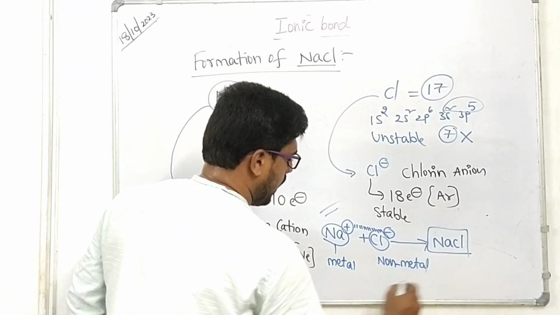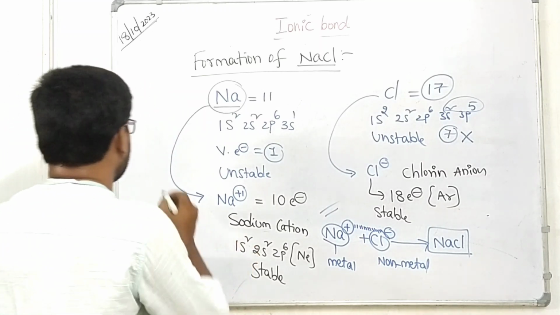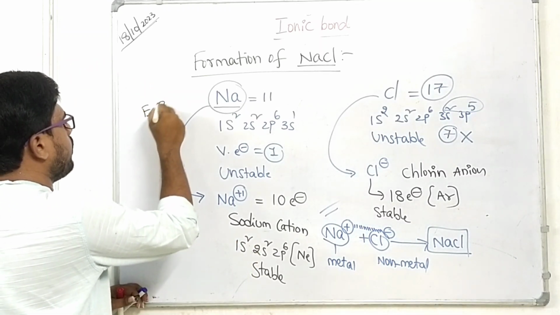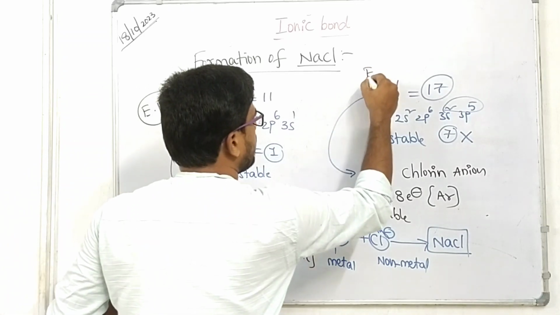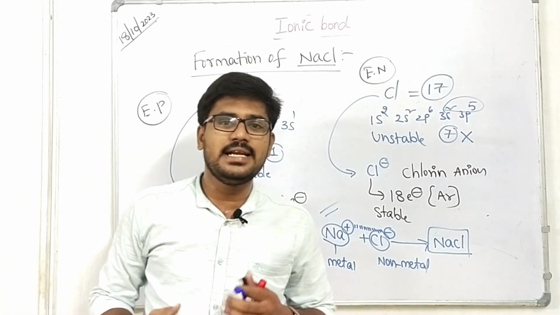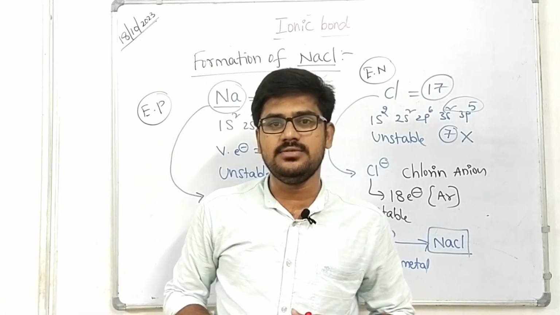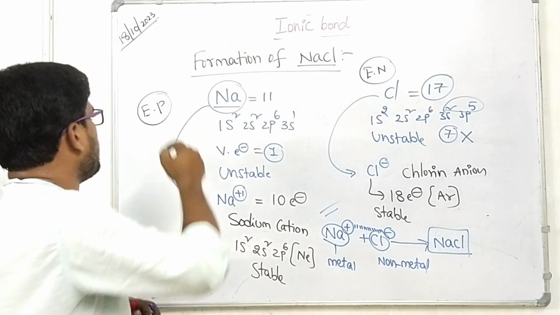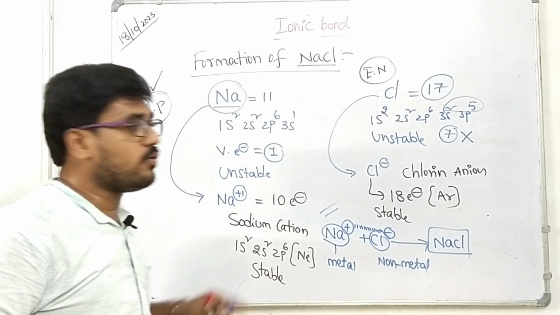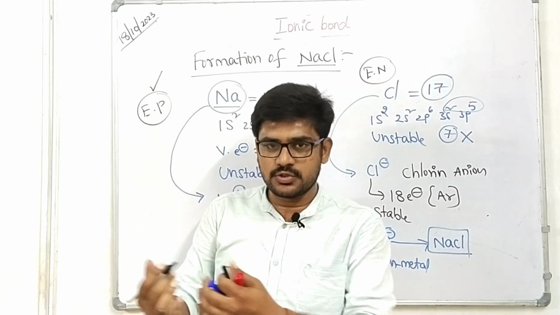So we have to know two properties, that is electropositive nature and electronegative nature. What is electropositive nature? It is the tendency of an element to lose electrons. Metals are electropositive in nature, right? What is electronegativity? It is the tendency of attracting electrons towards itself.